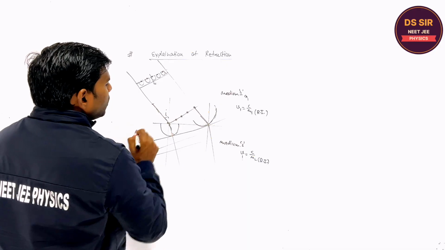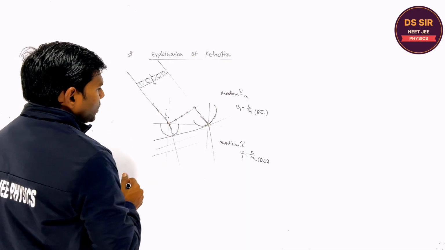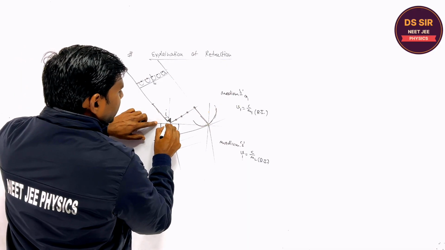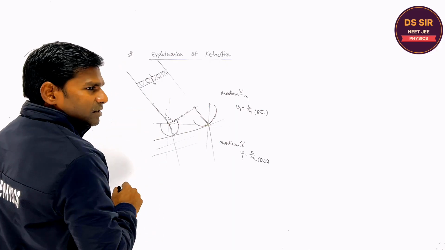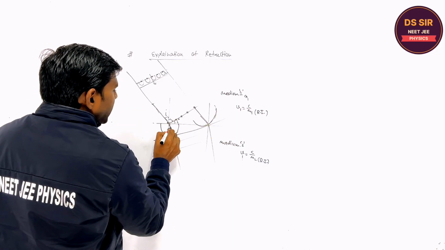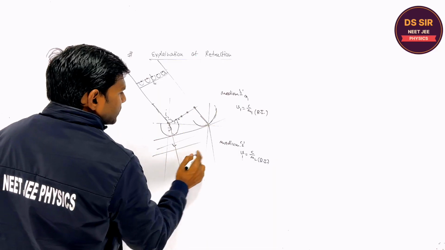So if this is the angle of incidence i, and this is 90 minus i, then this angle is i. And this angle is supposed to be r.